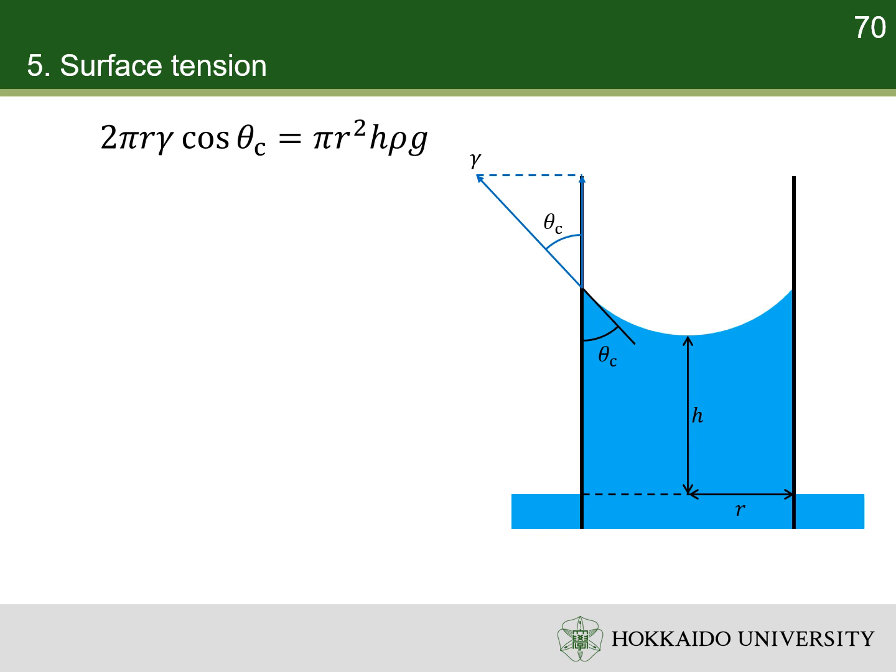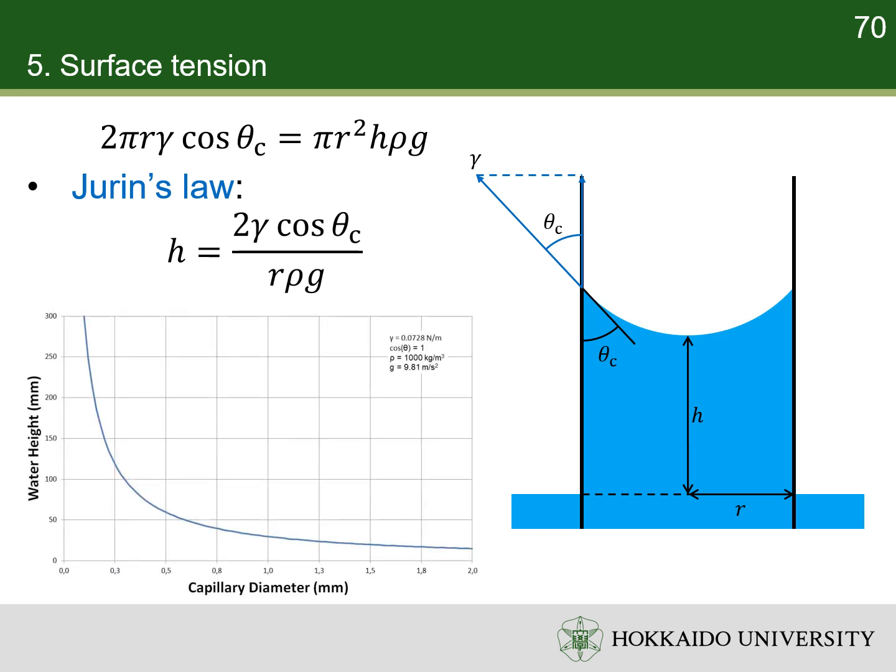The gravitational force of liquid in a tube is balanced by the surface tension. The height of the liquid is given by Jurin's law. According to Jurin's law, the height of liquid in a capillary tube is inversely proportional to the tube's diameter.